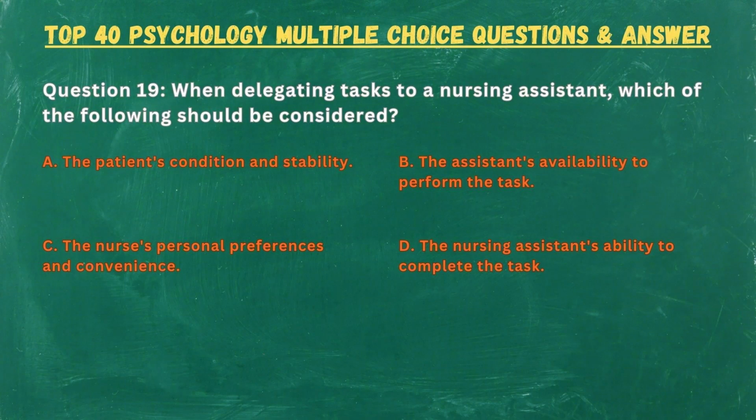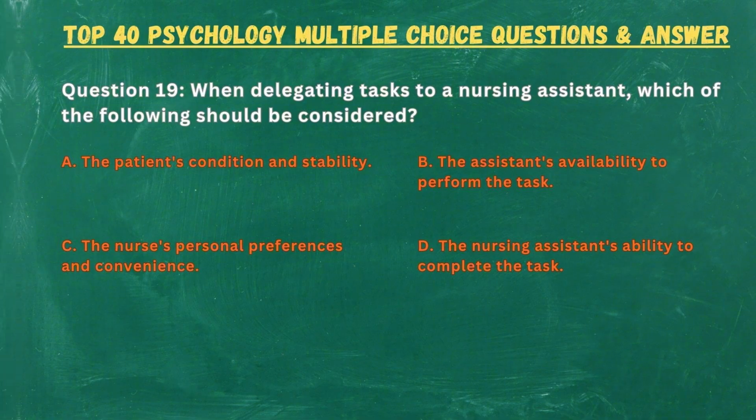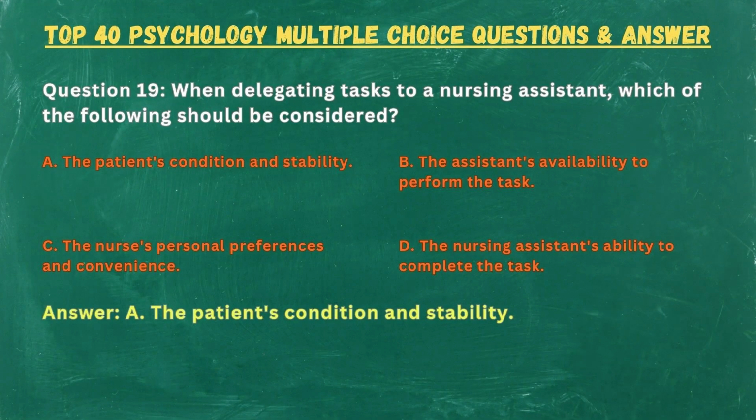Question 19. When delegating tasks to a nursing assistant, which of the following should be considered? A. The patient's condition and stability. B. The assistant's availability to perform the task. C. The nurse's personal preferences and convenience. D. The nursing assistant's ability to complete the task. Answer: A. The patient's condition and stability.